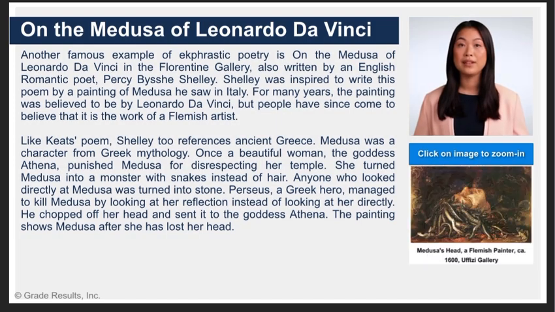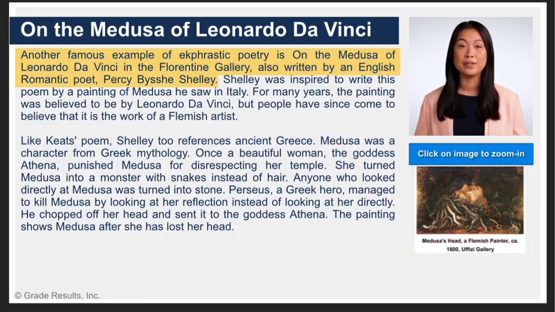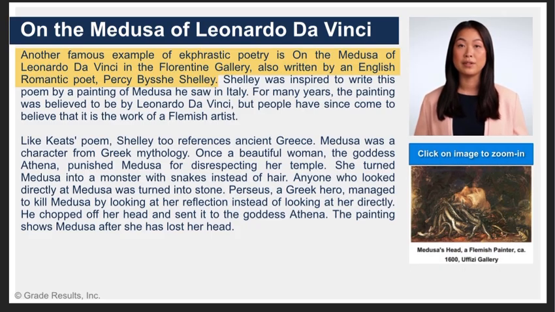On the Medusa of Leonardo da Vinci. Another famous example of ekphrastic poetry is On the Medusa of Leonardo da Vinci in the Florentine Gallery, also written by an English Romantic poet, Percy Bysshe Shelley. Shelley was inspired to write this poem by a painting of Medusa he saw in Italy. For many years, the painting was believed to be by Leonardo da Vinci, but people have since come to believe that it is the work of a Flemish artist.